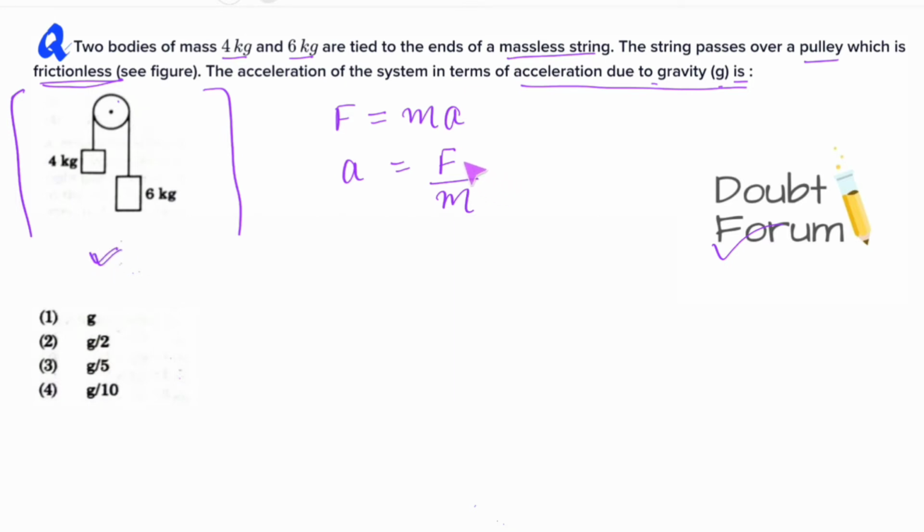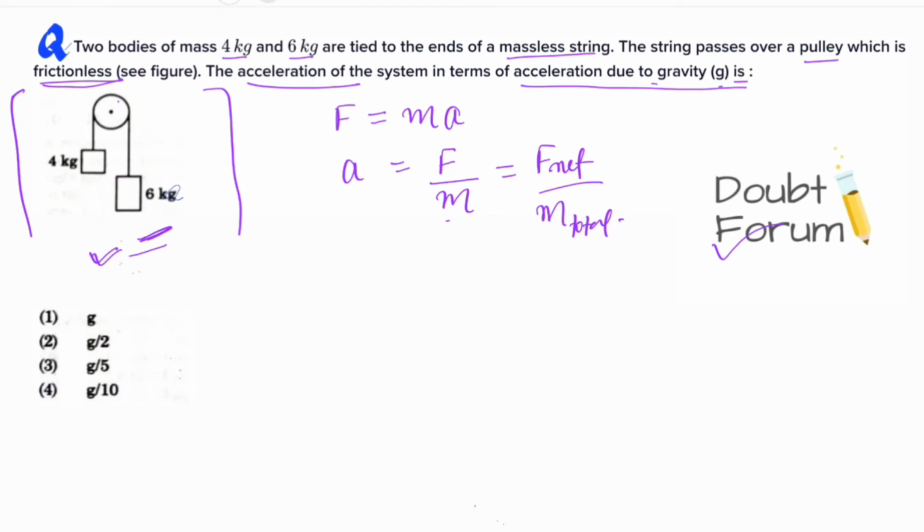So in this formula, we will be requiring the net force which is acting on this system divided by the total mass of the system in order to get the acceleration. So first of all, we have to find out the F net divided by m total. In order to find out the F net or the total force acting on this system, we have to individually mark the force acting on each body.